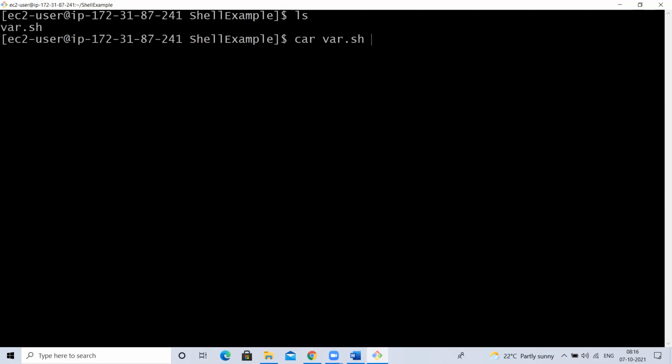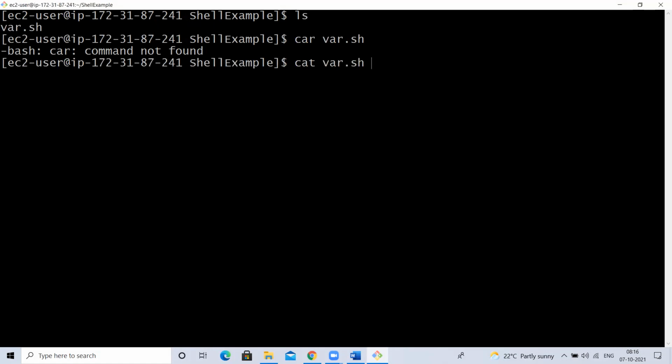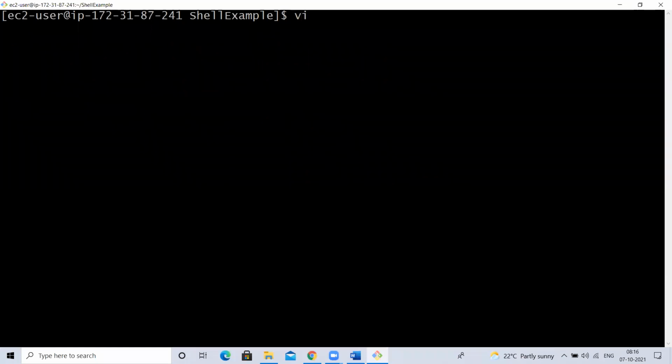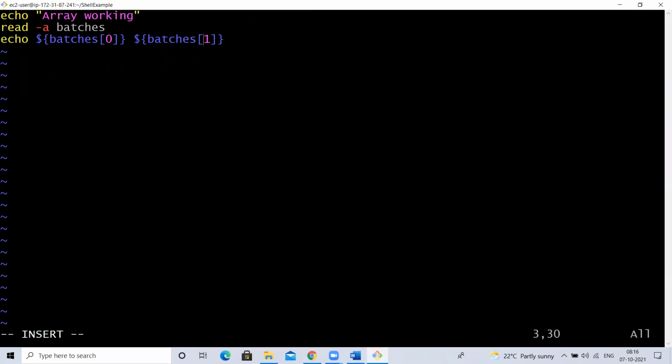So what is that? We are using read, right? Let me use one more thing there. vi var, in the batches script. I want to read something like a password. If I use read -p, for example, with the prompt "enter age", and for the next one, read -sp, I'm going to use this.